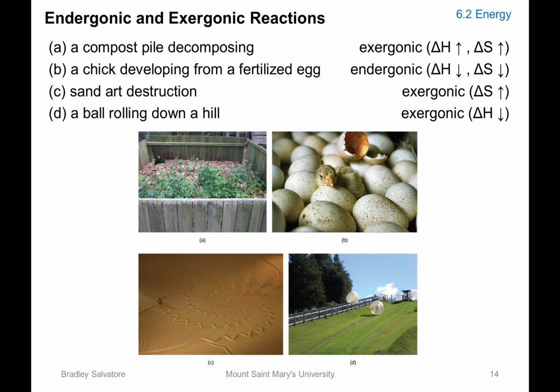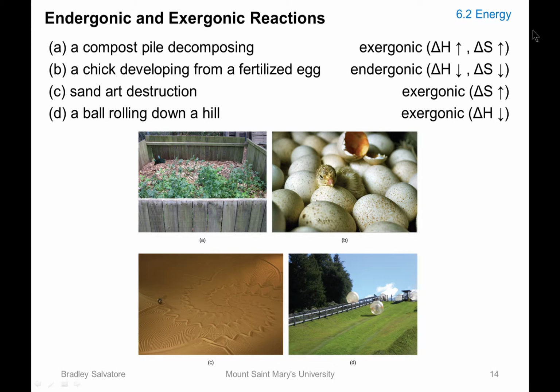These are more real-life examples that you will see. With a compound decomposing, there will be more disorder because you're breaking down molecules. You will release heat, so the total heat of the system will actually increase. It is an exergonic reaction because delta S is increasing and delta H is increasing. So your entropy and enthalpy are increasing.